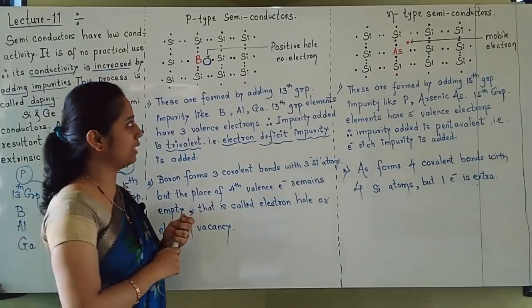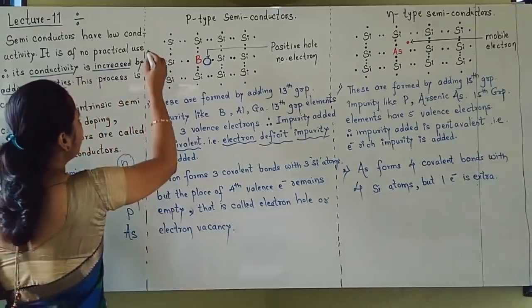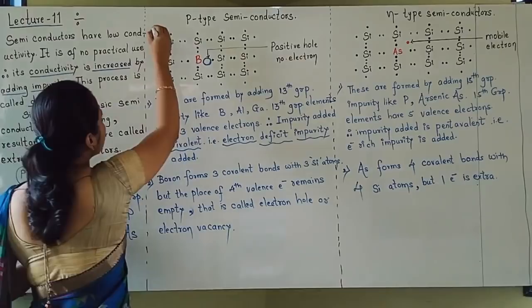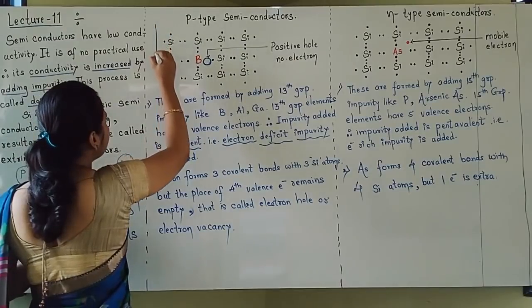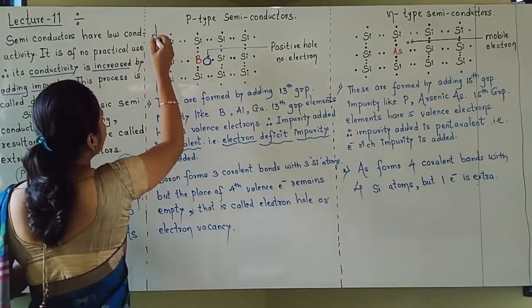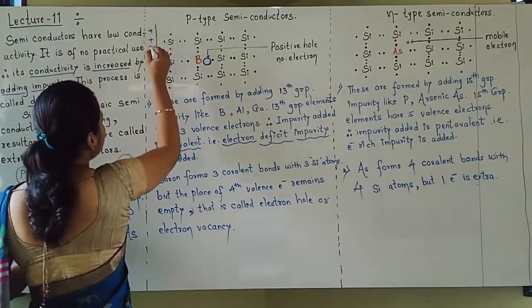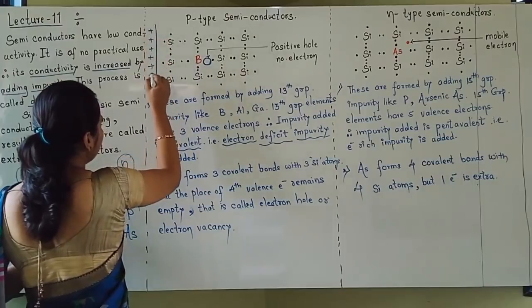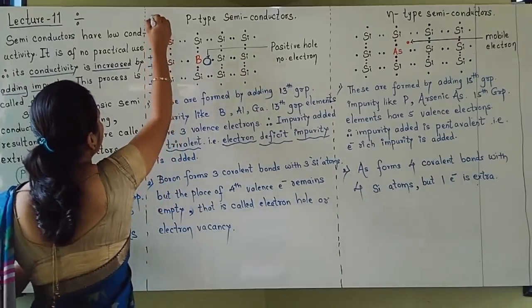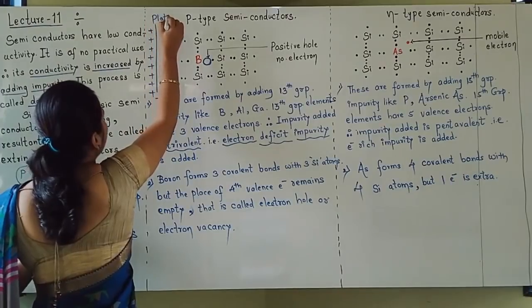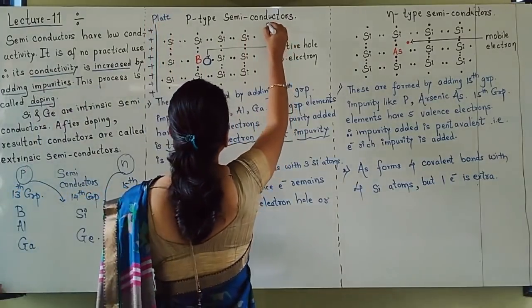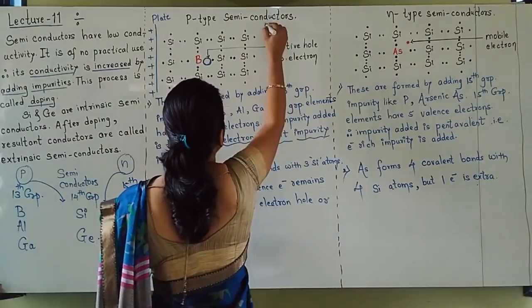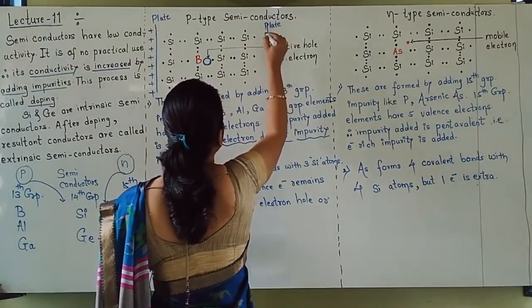Here what happens students, if electric current is applied, imagine that I am applying electric current. Here one plate is there which is positively charged, and on the opposite side I will put a plate which is negatively charged.